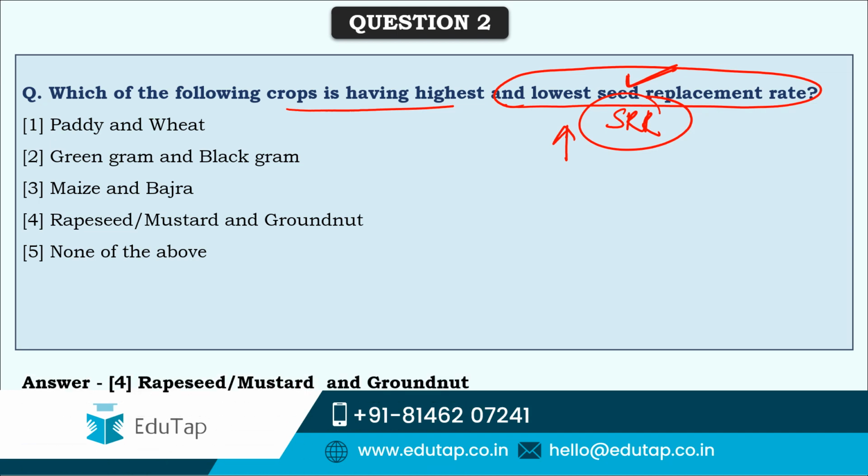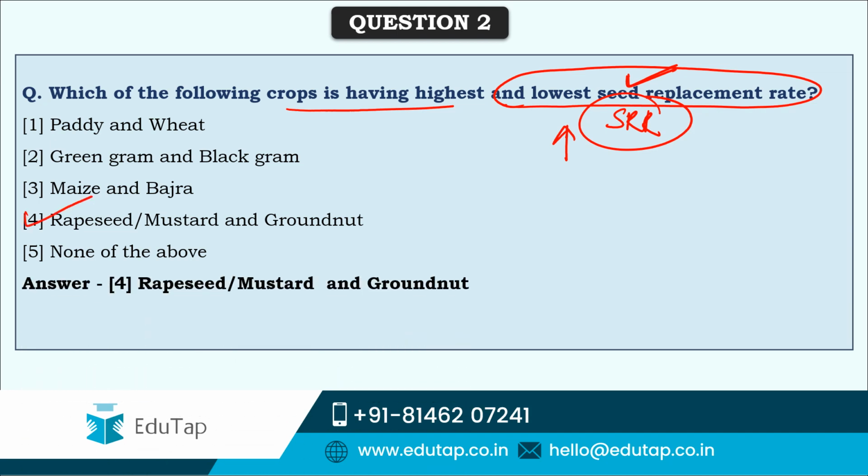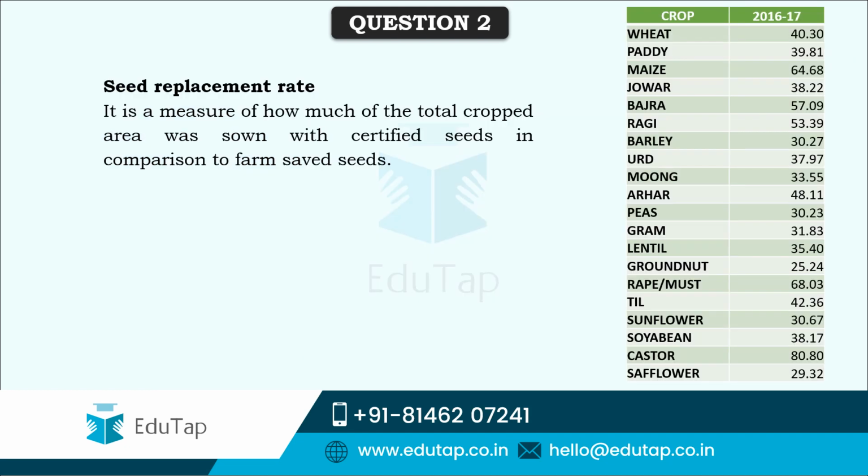So here rapeseed or mustard has the highest seed replacement rate in India, and groundnut has the lowest seed replacement rate in India. As per the latest data available from the Government of India, these are the seed replacement rates of various crops in India for the year 2016-17.